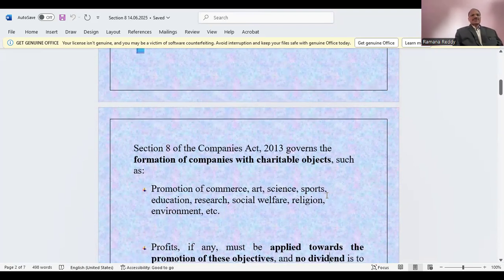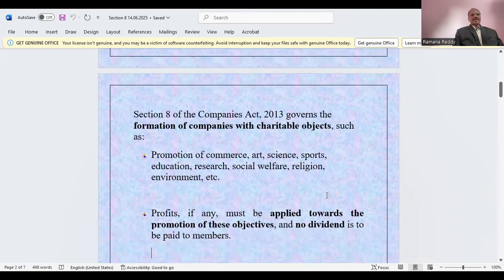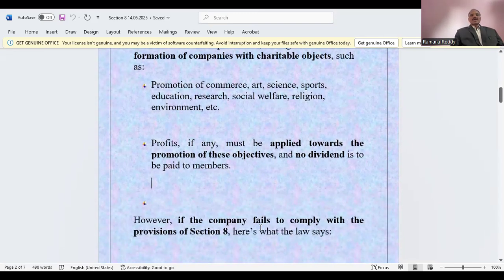Profits, if any, must be applied towards the promotion of these objectives, and no dividend is to be paid to the members. So if any profit arises out of the objects, that also shall be used for the promotion of the objectives only. And there is no dividend to be paid to the members of the Section 8 company.